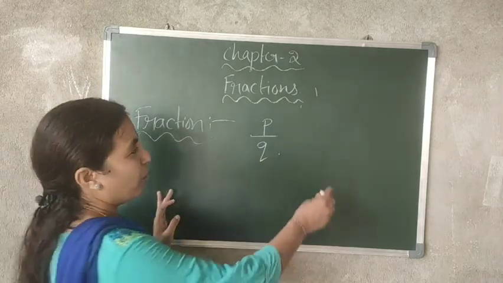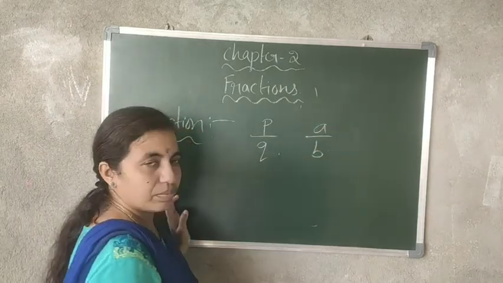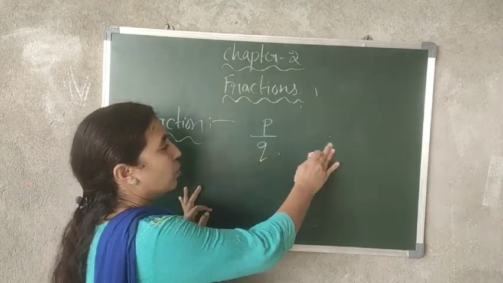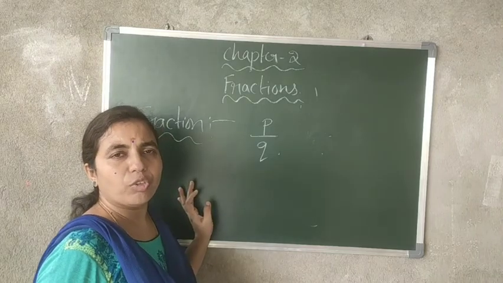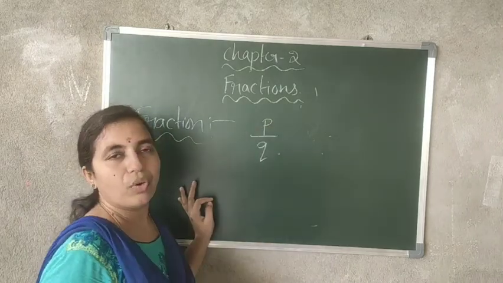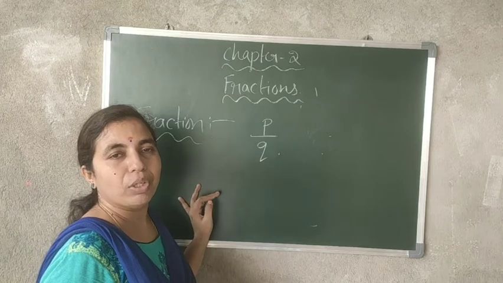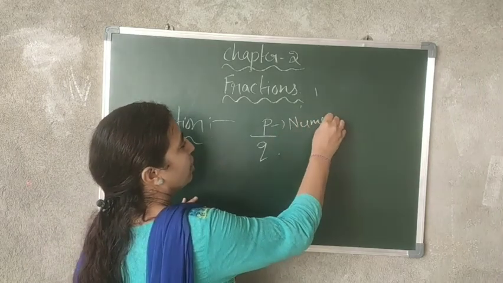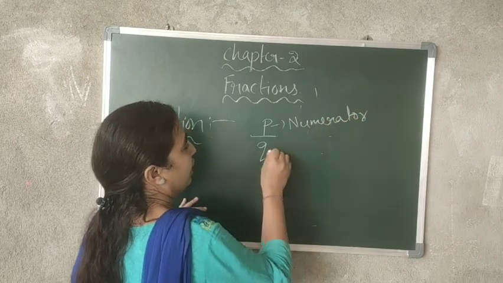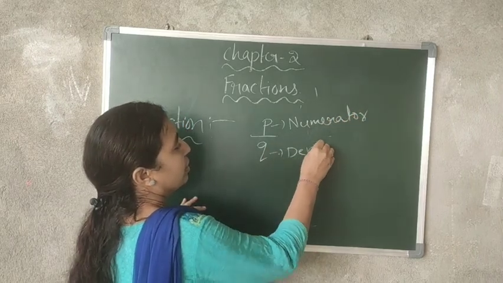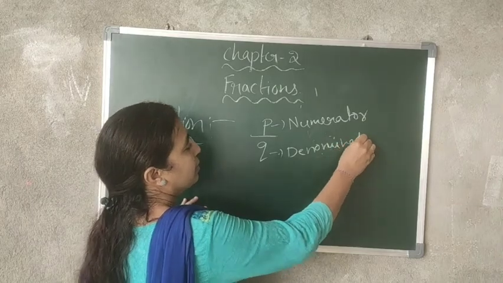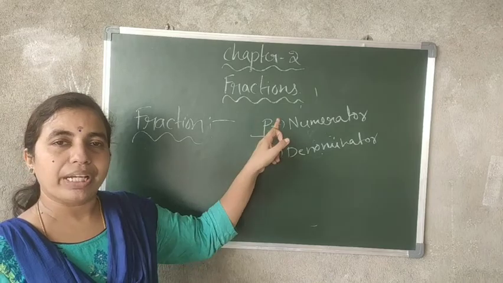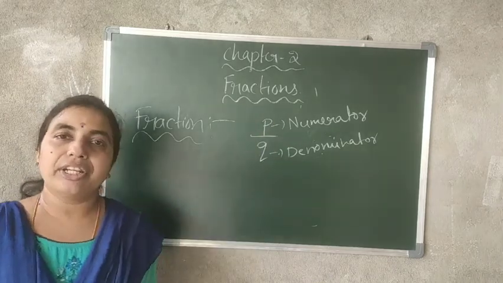Or you can write it as A by B also, but in general we use P by Q. What do you call this P, the above number? And what do you call the below number? The above number is called the numerator and the below number is called the denominator.